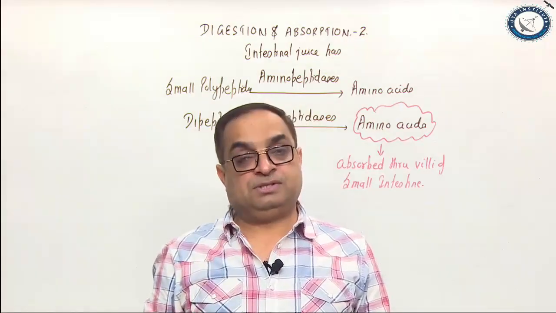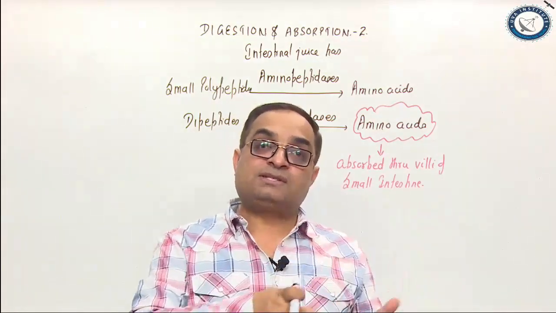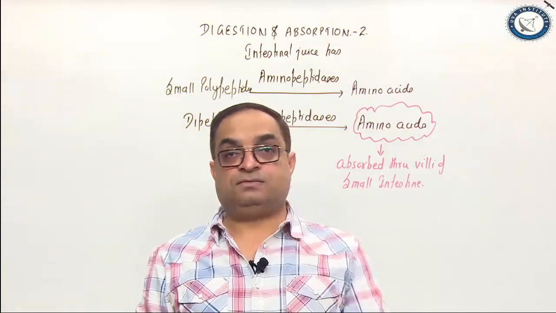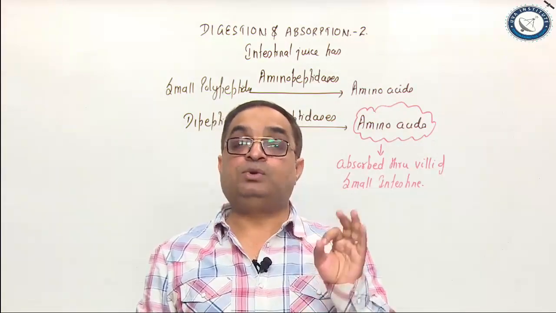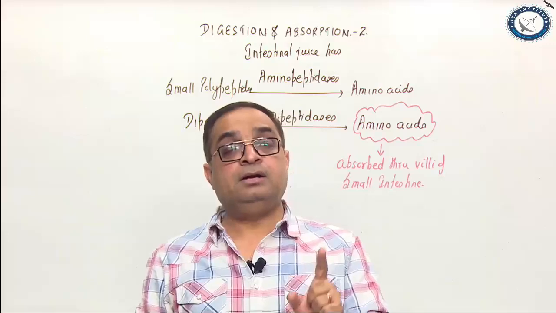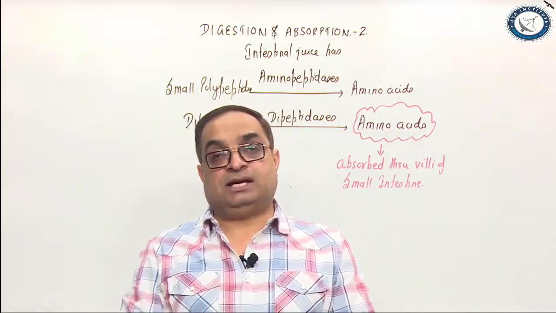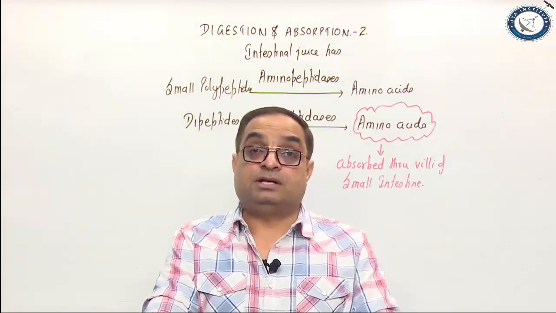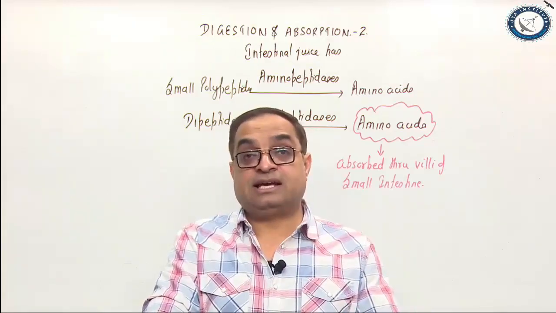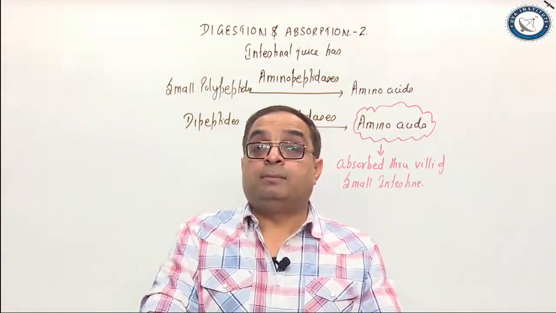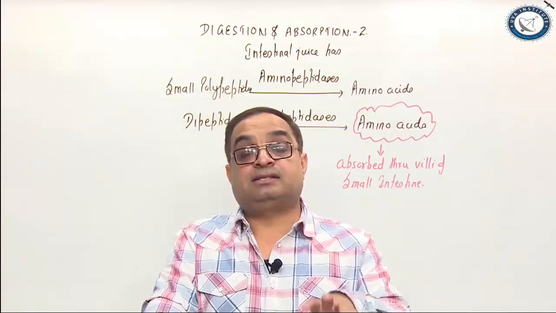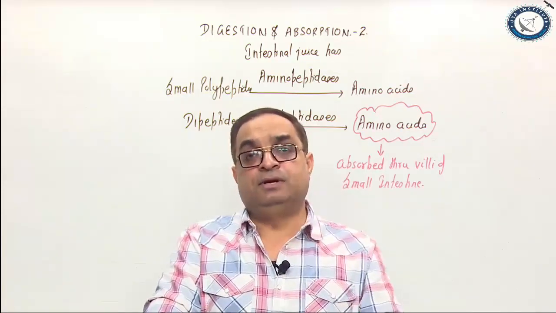When the chyme enters into the small intestine, it receives three digestive juices. Bile juice, produced by liver, stored in gallbladder, do not contain any digestive enzyme. Pancreatic juice contains important protein digesting enzymes in inactive form, because if they are activated in the pancreas, they will digest the pancreas itself.